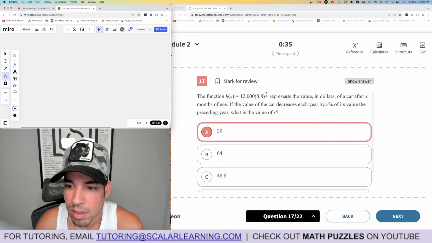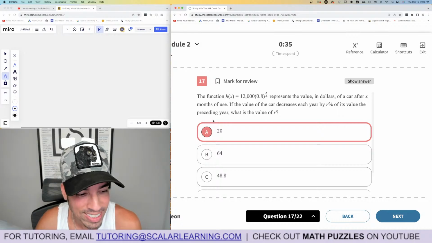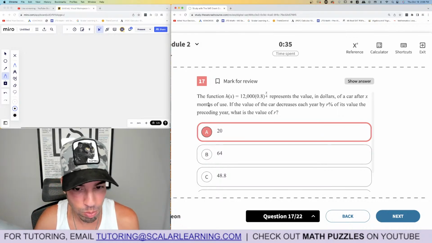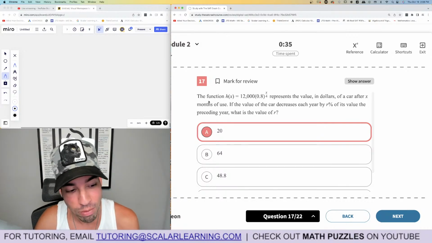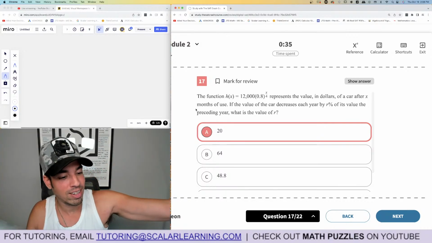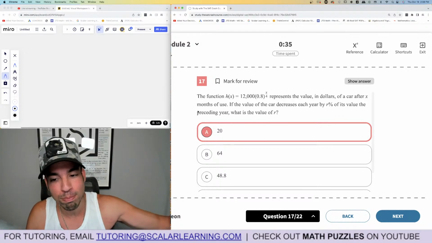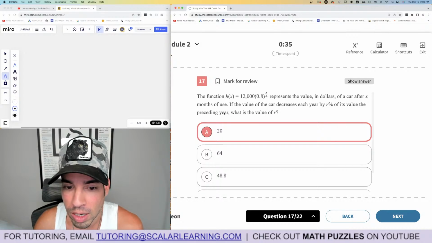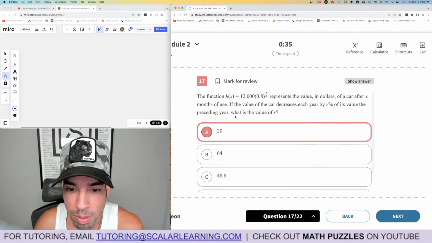You see this? Represents the value in dollars of a car after X months of use. I gotta pay attention. So that's one thing I'm noticing on the digital. There's more of these little tricks that you gotta watch out for. I'm so used to not expecting those tricks that I just blast through it, right? So it got me. It's good. All right. So anyways, after X months of use, value of the car decreases.